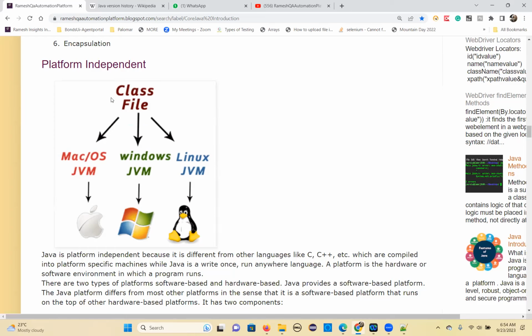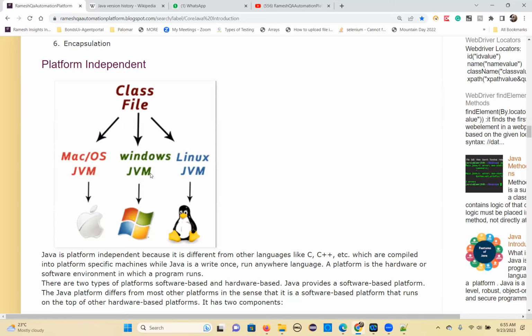Now, when you get the class file, the same class file will run on each operating system. Mac OS has its own JVM, Windows has its own JVM, Linux has its own JVM. Will the same class file work on each JVM? Yes, because bytecode is common to all the different JVMs. That is the reason Java is a platform independent, portable language,